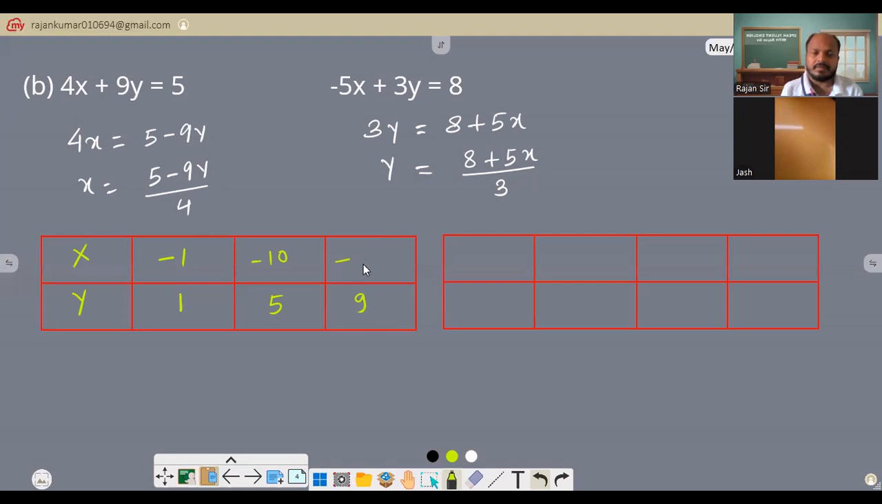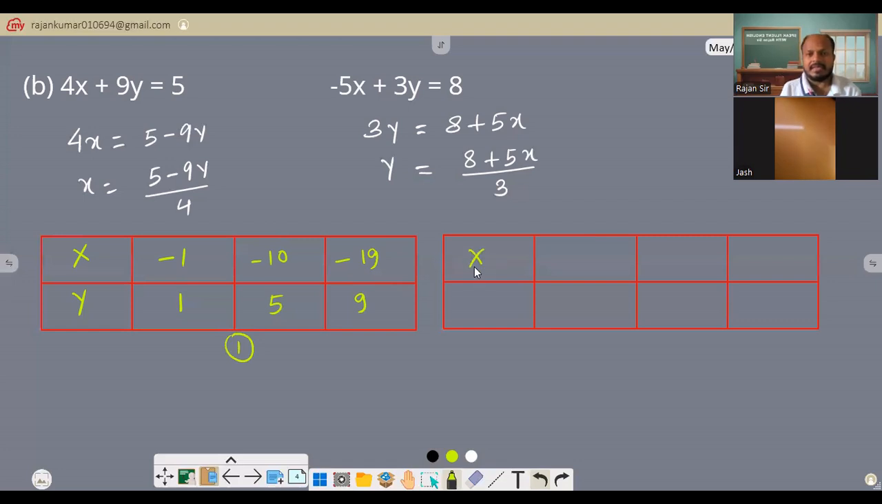40, 44, 48, 52, 56, 60, 64, 68, 72, 76. 19 times, right? Okay, so I have simplified the first equation. Similarly, you can try for the second one.